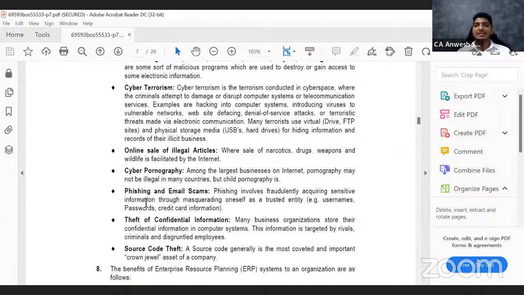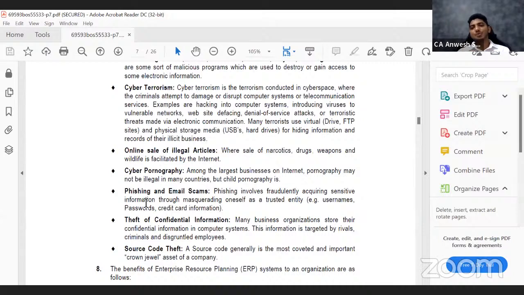You may have received an email saying that I am somebody from Nigeria and I have 500 crore rupees worth of diamond. Please help me to siphon the money to India and all those things. So this is an email scam that happens on a daily basis. And there are other things, that is theft of confidential information. Your credit card details can be stolen. Your company's secret data can be stolen. Your data can be stolen.